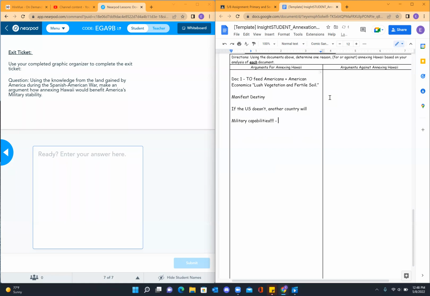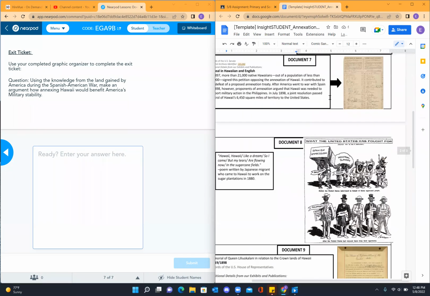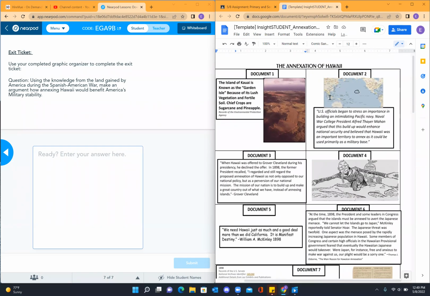Can you show me on your fingers which document you saw anything dealing with the military in? I would be scanning and looking for students to give me the number 2, in which I would respond, yes, a number of you are saying document 2, which is absolutely correct. So you will definitely need document 2 for the primary source within your exit ticket today.